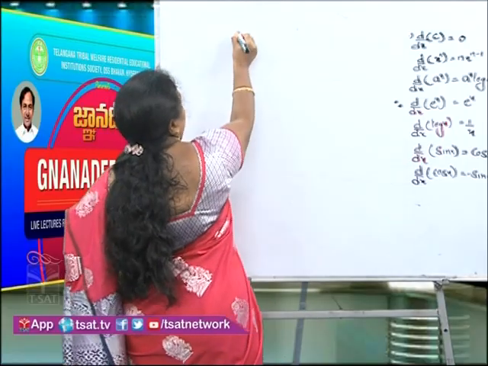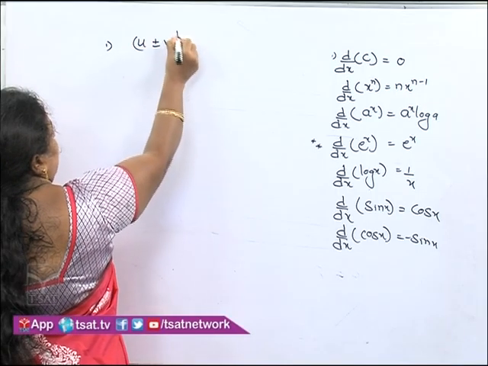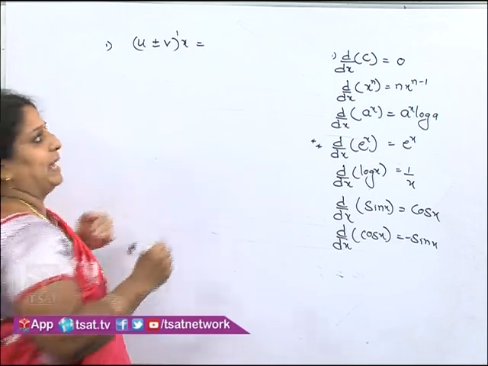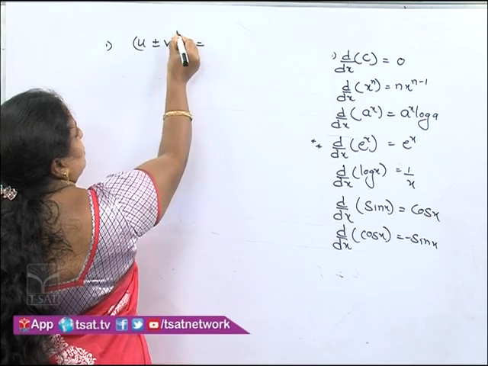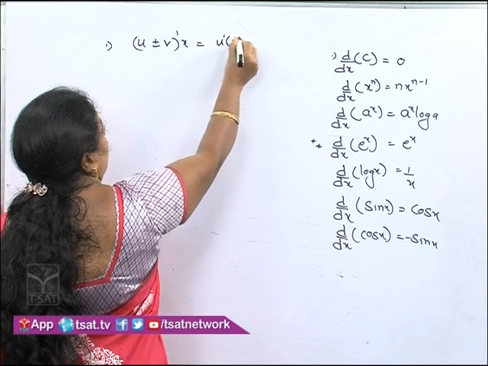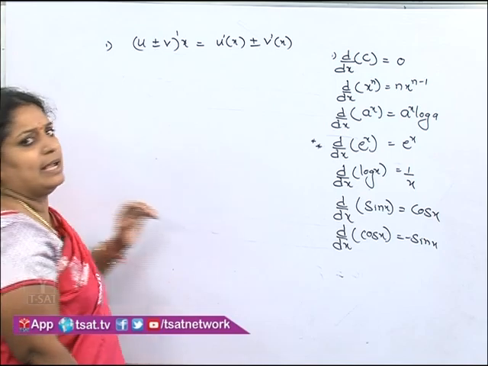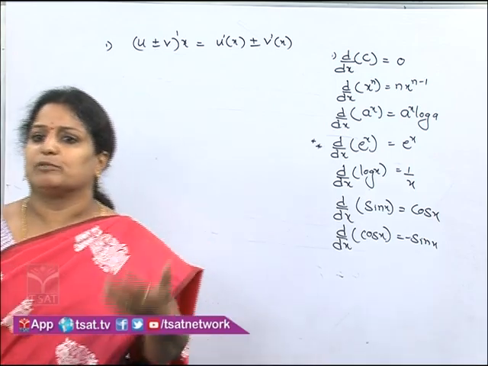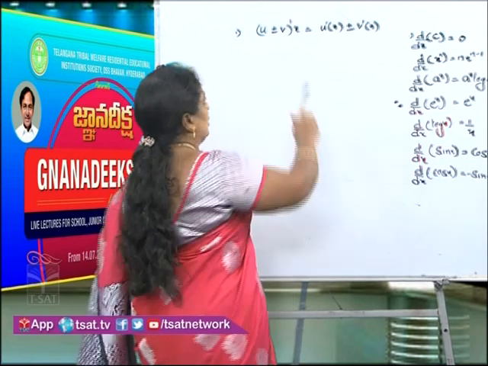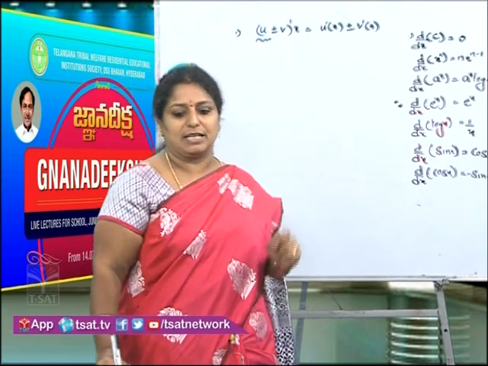In that, the first rule is (u plus or minus v) dash of x. It means in algebraic properties, first we are doing addition and subtraction. That is (u plus or minus v) dash of x. When we are differentiating any algebraic expression, we have to find the derivatives independently for all the terms in the expression. The algebraic expression may contain 3 terms or 4 terms or 2 terms. So individually we have to find the derivative. That is rule 1. We will see a few examples solving by using this property.